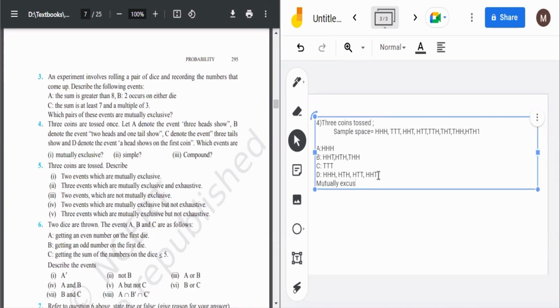Mutually exclusive: A and B, A and C, B and C, then C and D. So I hope you got that.